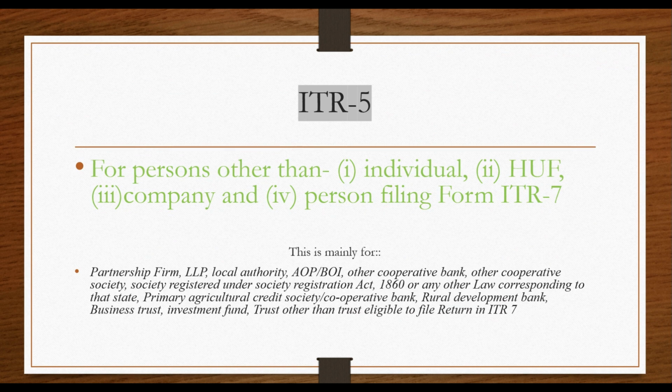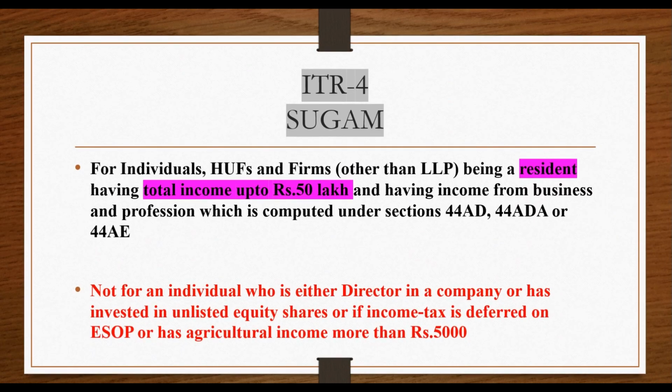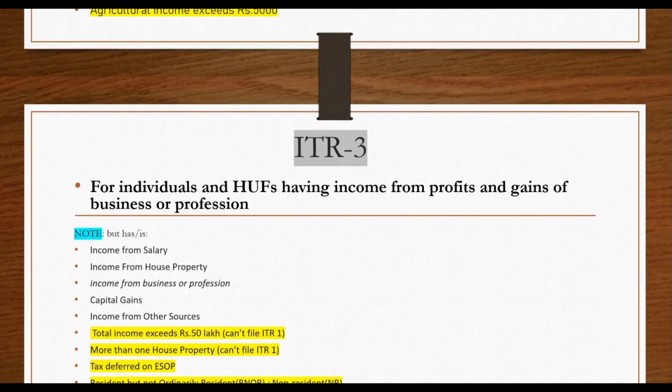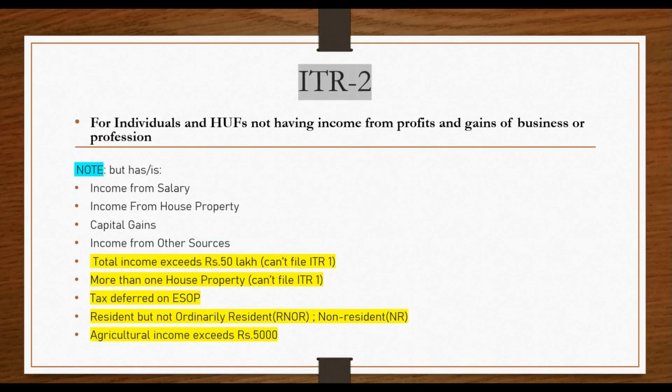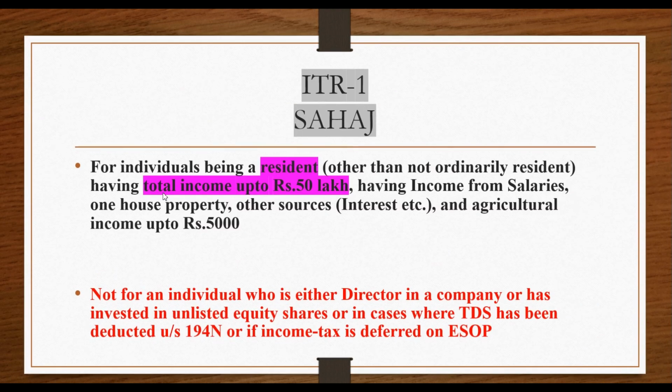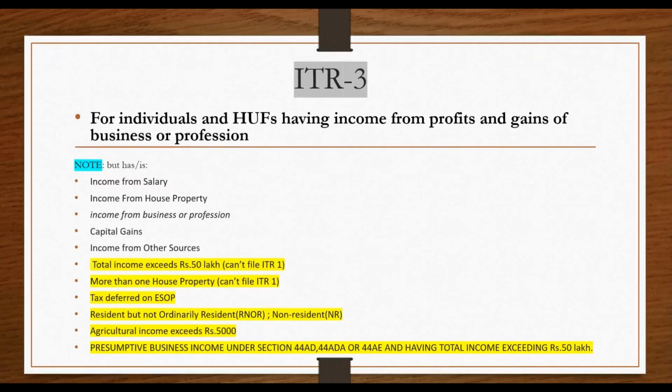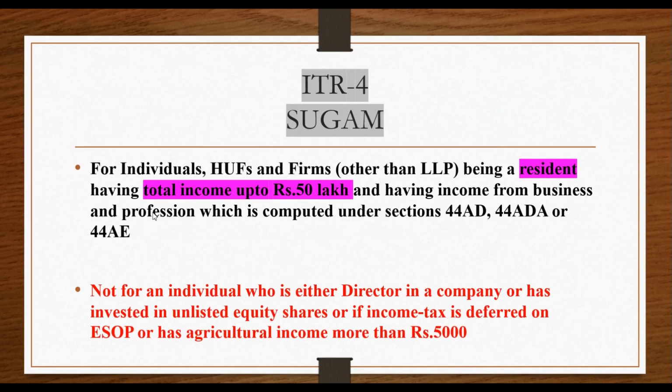Before coming to ITR 4, I should also clear to you that in case of ITR 1, you got it, total income up to 50 lakhs. And in ITR 4 also, it has been mentioned total income up to 50 lakhs.